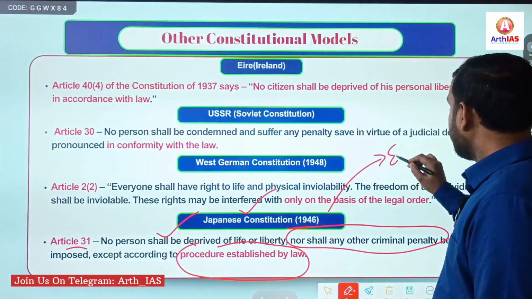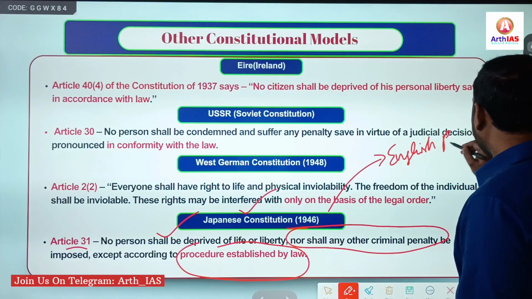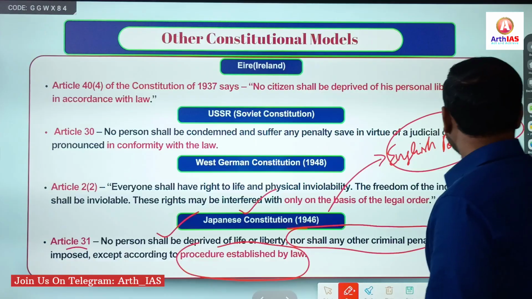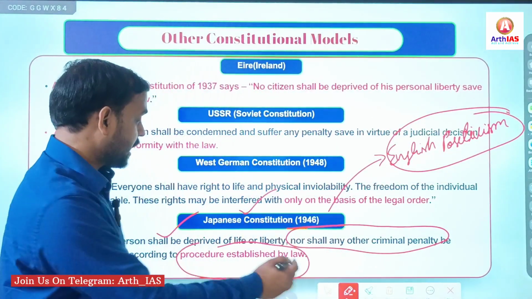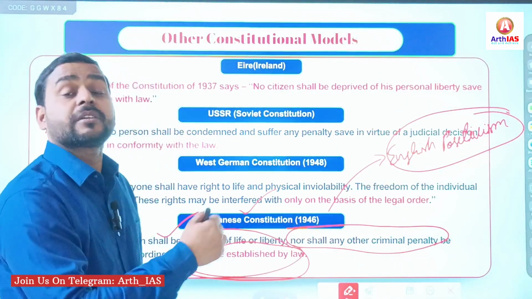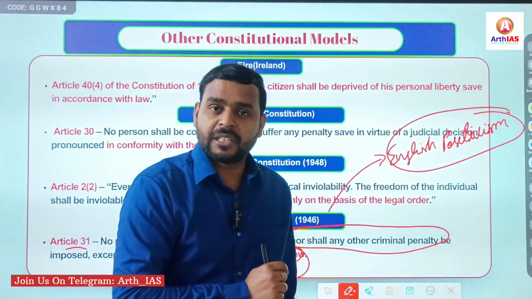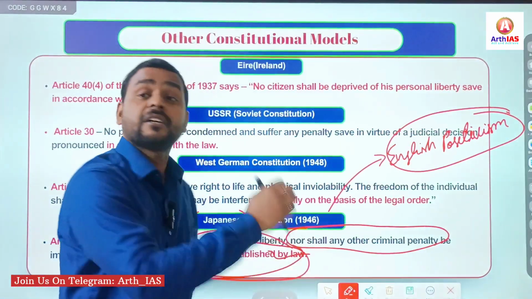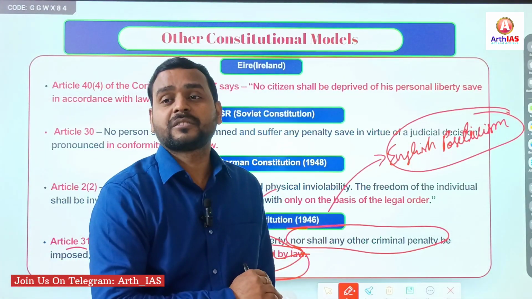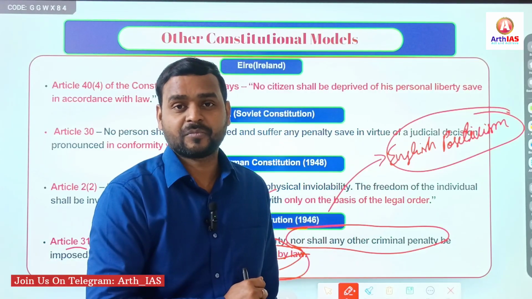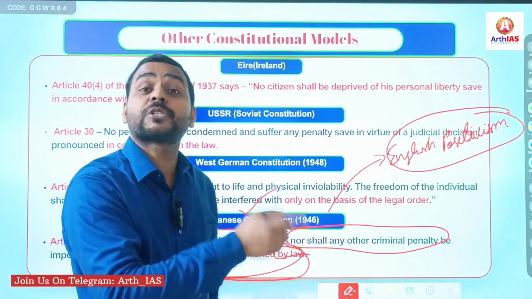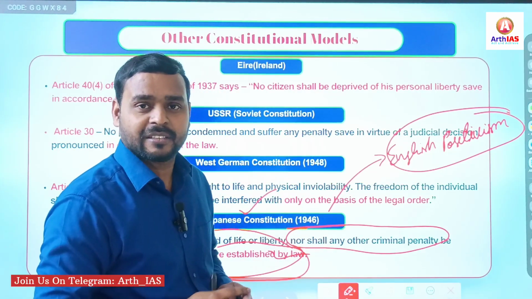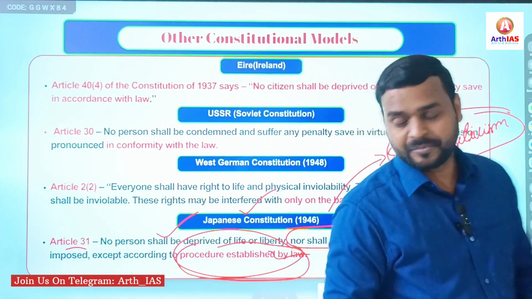Plus here also, English positivism, right? English positivism here means, as we have also seen, that procedure established by law gives more power to parliament and restricts the power of the judiciary, because here you can question only the provisions of law, not the intention of the law. But under due process of law, you can question the intention of the law. That's why due process of law is wider. Now we will discuss it in the Indian context.